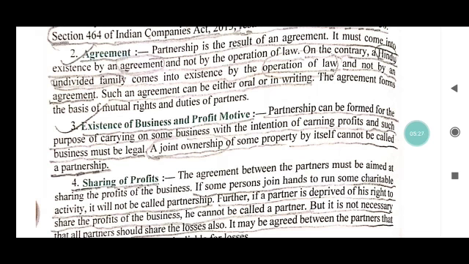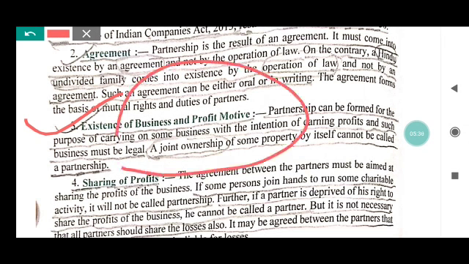So this is the opinion of the partners. Now we are discussing the existence of business and the profit. In every business, every partnership firm, there must be a profit motive. So this is the earning motive of a partnership firm. Without the earning motive, a partnership firm cannot run.